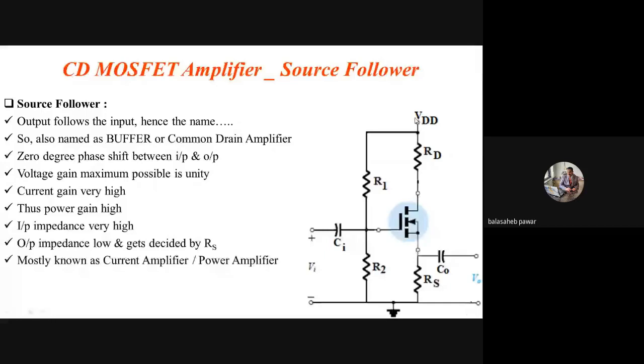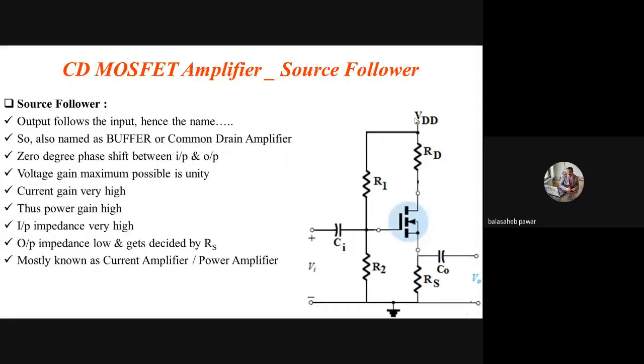If the output is taken out from the drain terminal as per our previous discussion, then it will be common source configuration. That means input is to the gate and output is from the drain. Then that will be common source, because only one terminal remains, that is the source terminal, and that's why that configuration is known as common source configuration. In this case, you will observe the output is taken out from the source and input is connected again to the gate terminal.